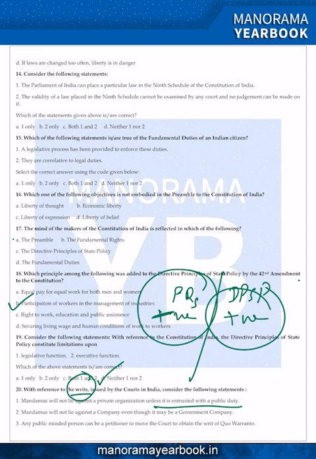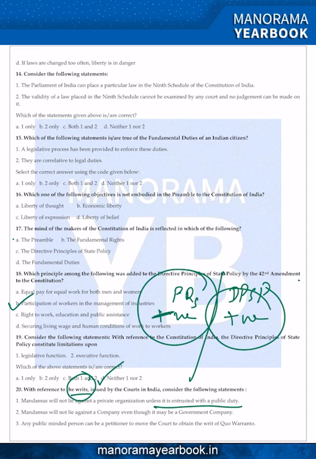The Supreme Court of India or the High Court asks a public office to do their duty, and that can only be given to a public office. So the first statement is correct. Mandamus will not lie against a private organization unless it is entrusted with public duty. That is correct. Second, mandamus will not lie against a company even though it may be a government company.